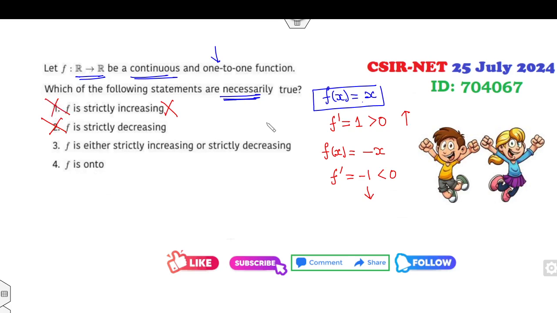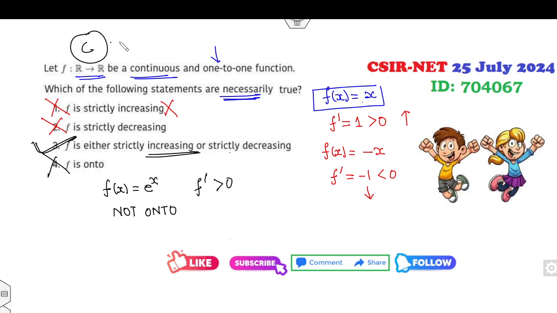Fine. Is it onto? Yes, it is onto. But if I choose the example e raised to power x, clearly this is not onto. So this option is cancelled out. Again, this function is greater than 0. So either increasing or decreasing is the right answer of this problem.